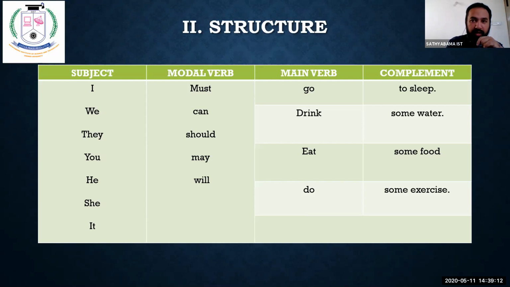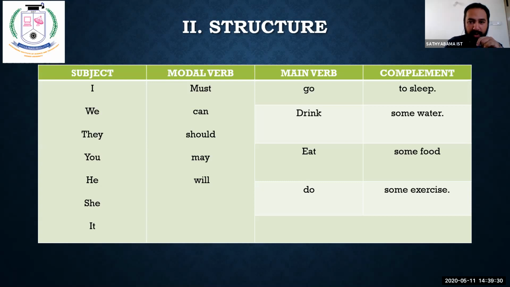You have the subject, that is the pronouns. You have the modal verbs, must. These are all just examples, examples of the structure. This is a structural example. You have the main verb and the complement.